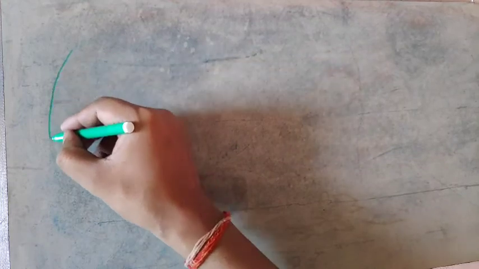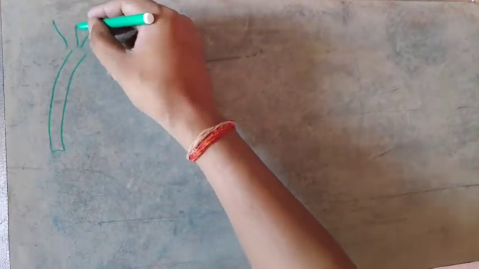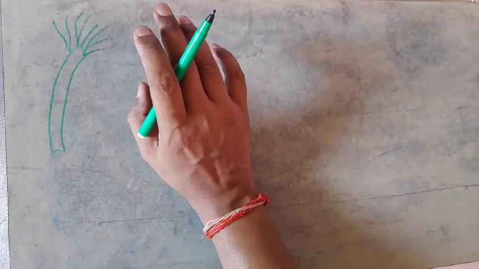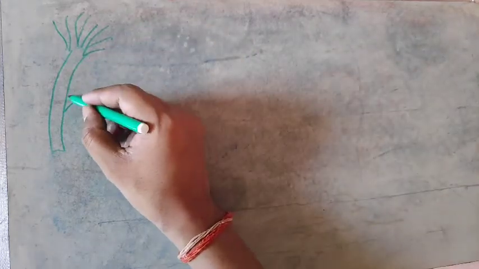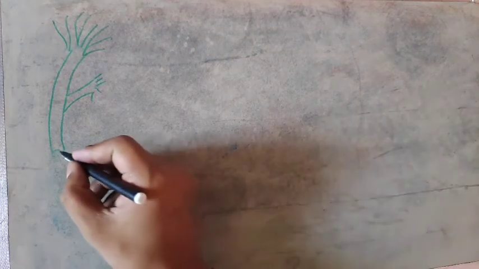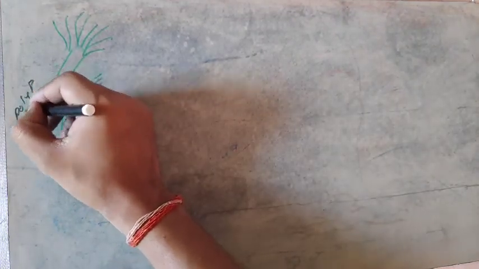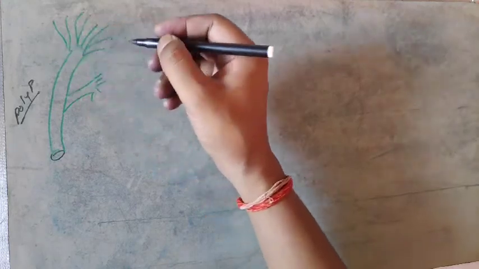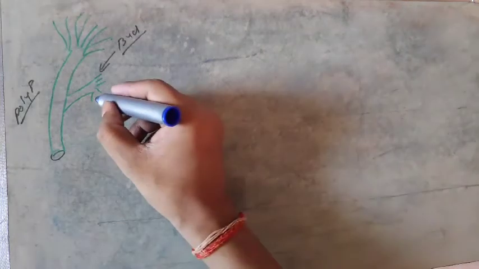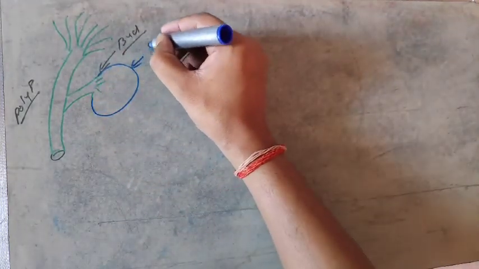Actually, the fixed sessile structure is the polyp. It is somewhat a hydra-like structure, but it may be Obelia, or it may be Adamsia. After some time, a bud develops at a particular place of the polyp stage. The polyp of coelenterates first develops a bud. Bud means a new growth or new cellular outgrowth, and later this bud forms a very special structure. That structure is known as the Medusa bud.